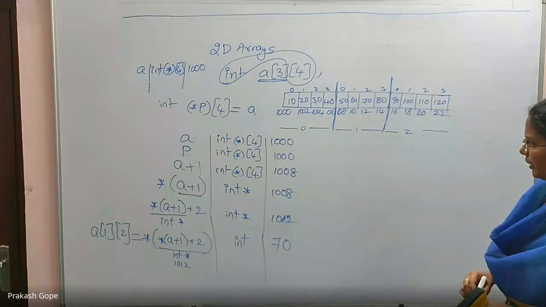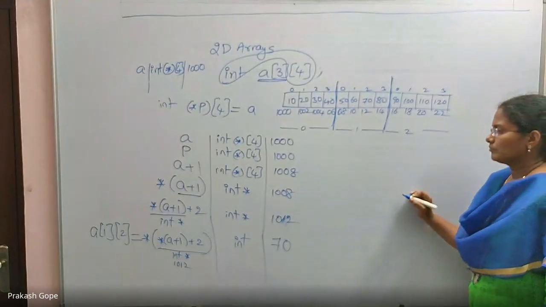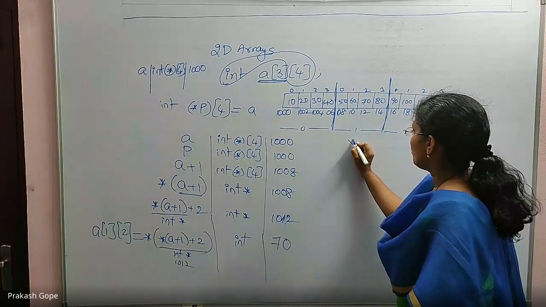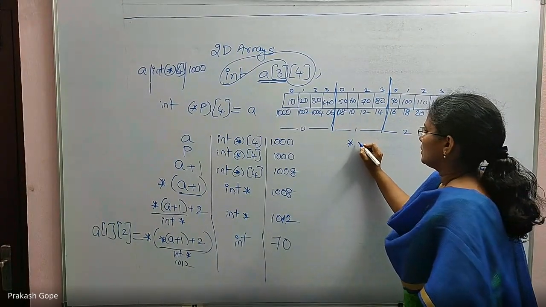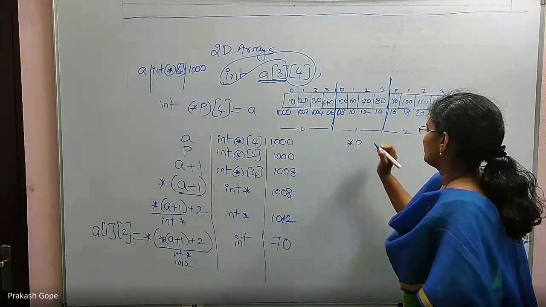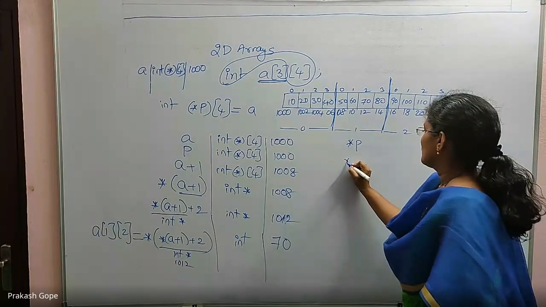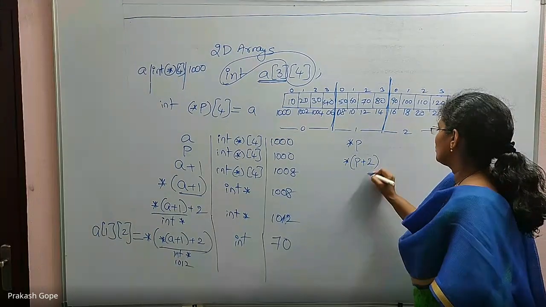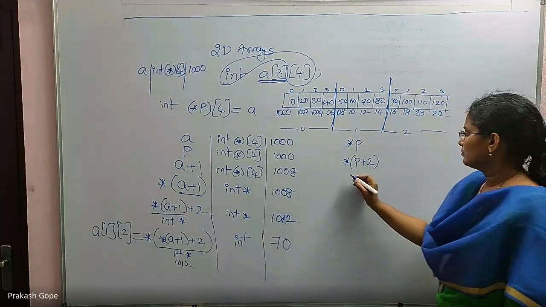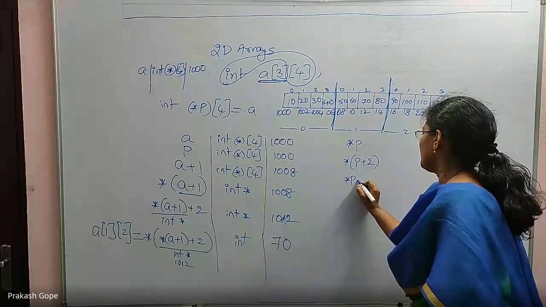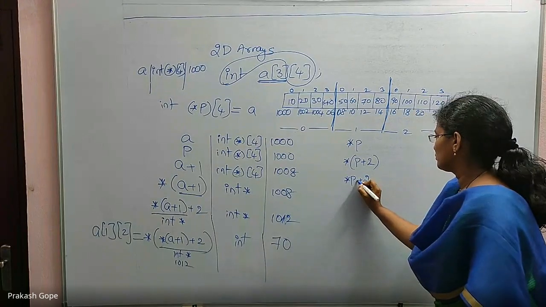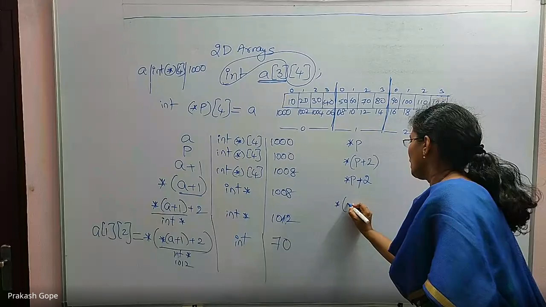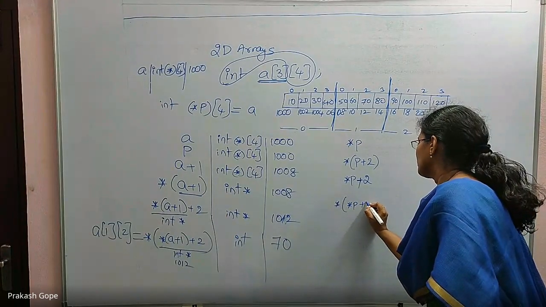Like this we can write many expressions. So I write a few more: star p, star of p plus 2, star p plus 2, star of star p plus 2.